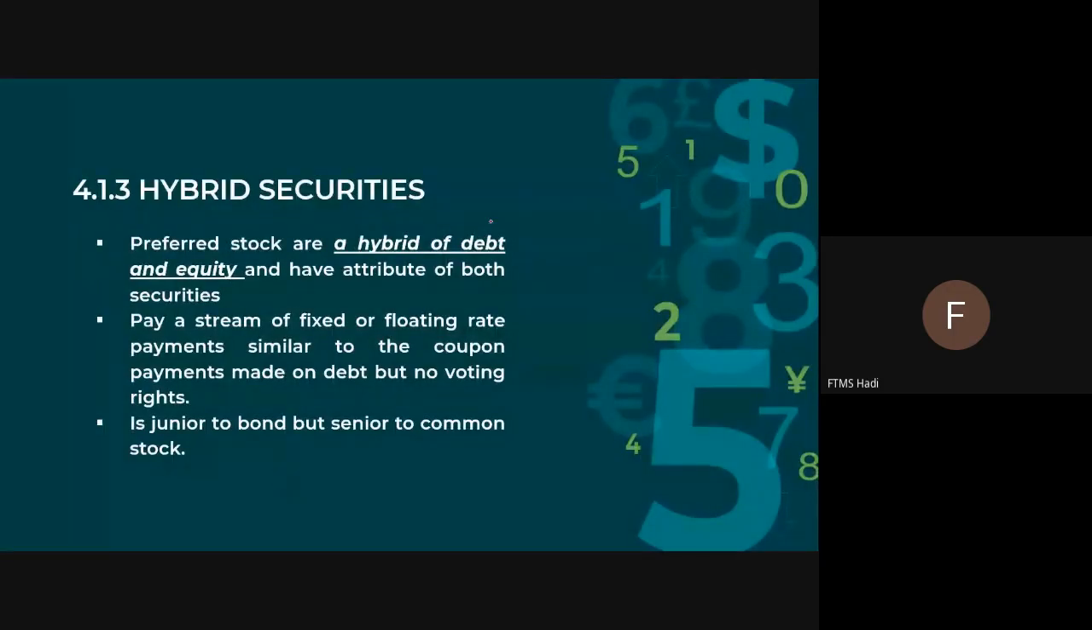Okay, hybrid securities are a combination of bond and stock. This one we call fixed income, and this one can get floating income. So they will enjoy both, 50-50. It is junior to bond but senior to common stock.